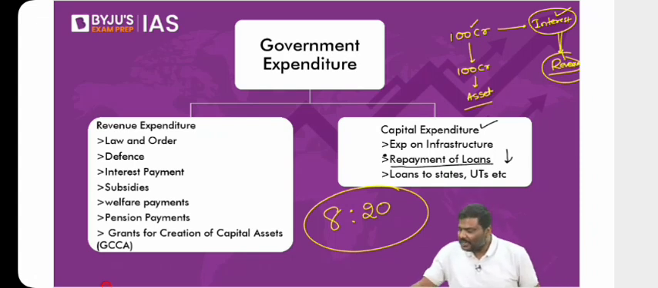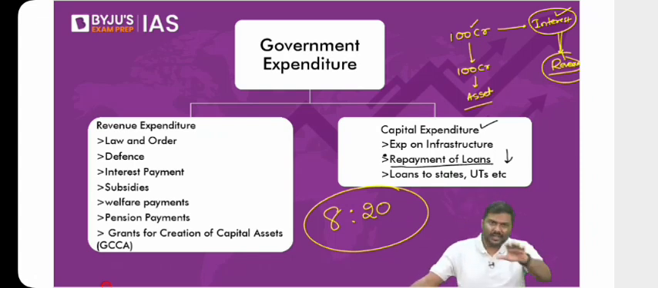So why is defense part of the revenue expenditure? Because understand this, annually in the defense budget, most of the expenditure is to take care of day-to-day activities of the defense. Acquisition of assets is very less. Day-to-day expenditure is more. That is the reason I've written defense on the revenue side.